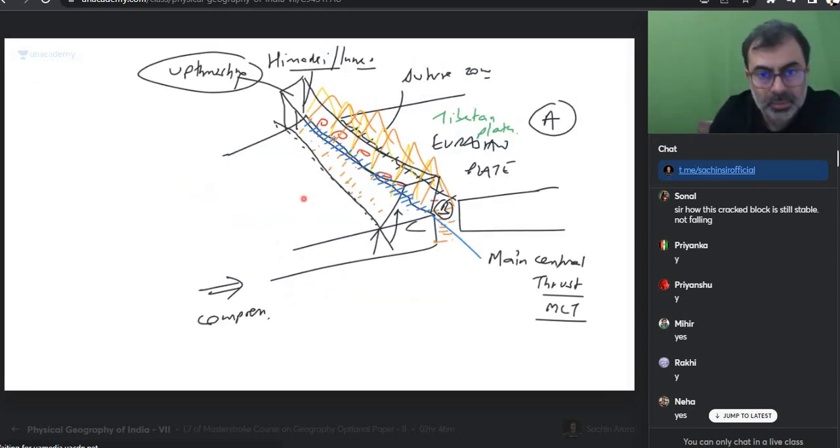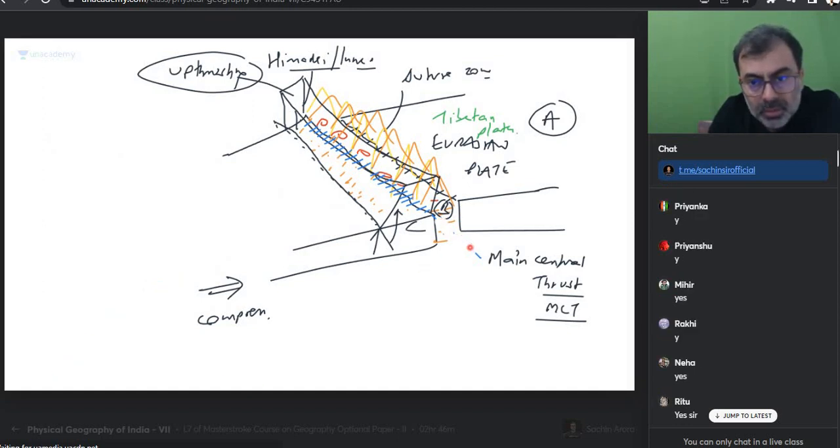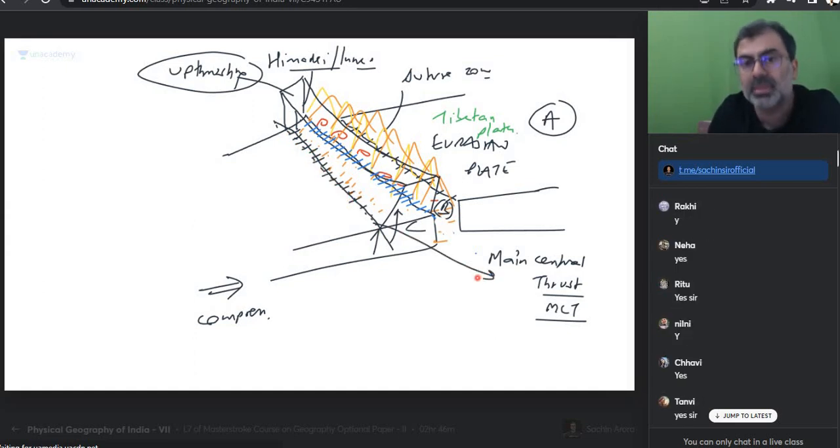Main central thrust. इसको मैं main central thrust my mistake, मैंने इसको वहाँ पर दिखा दिया, वो आपको नहीं perceive हो रहा है. But is this visible, everyone? Is this visible? उधर तो fold सी थे ना, but इधर से crack होकर ऊपर आया. So this is what we are calling as main central thrust. Is everyone okay? We'll draw the diagrams also later on, but यहाँ तक clear है.